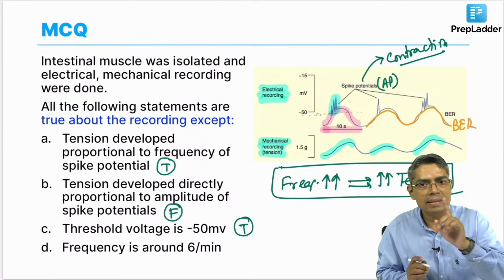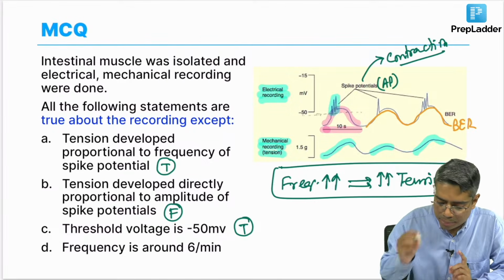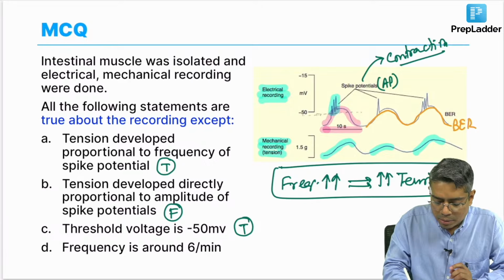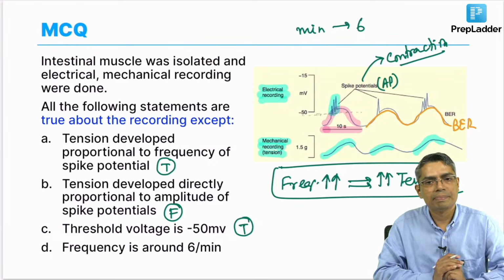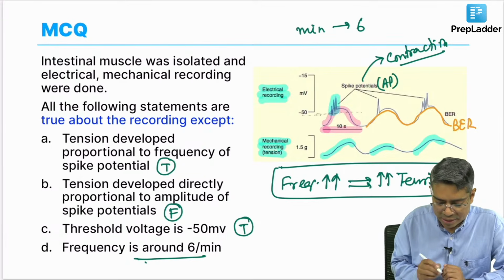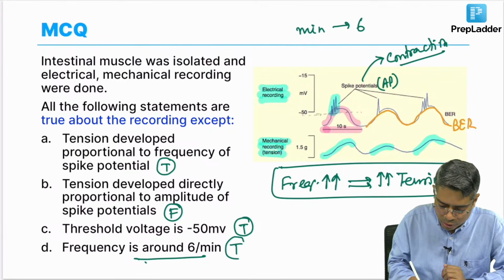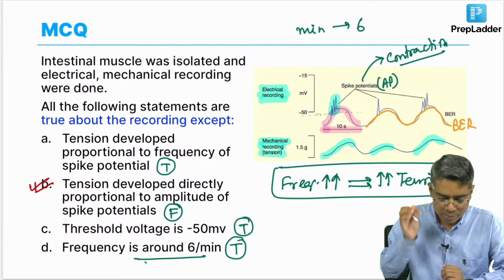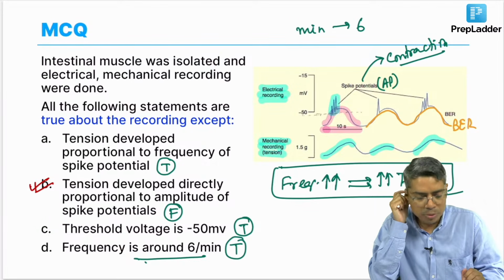So, within 10 seconds I am getting only 1 BER, that means per minute, what is the rate? 6 per minute. Okay. So, BER rate is 6 per minute, this is also true. So, you have to find out the false statement. Option B is the false statement. So, the answer is option B in this question.